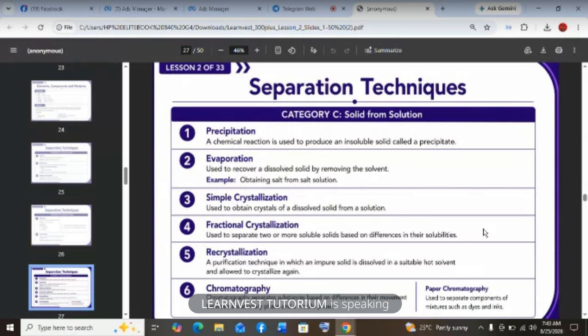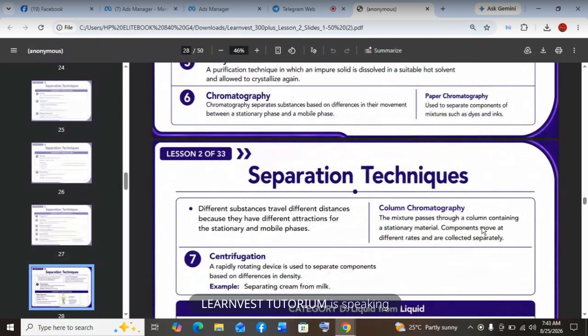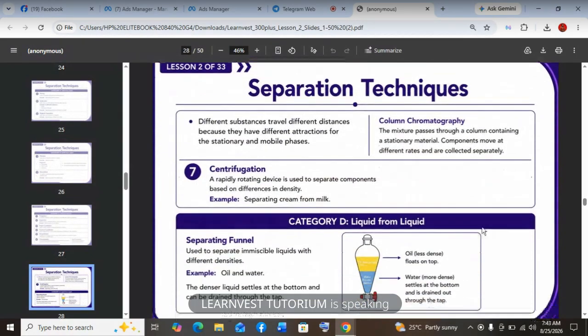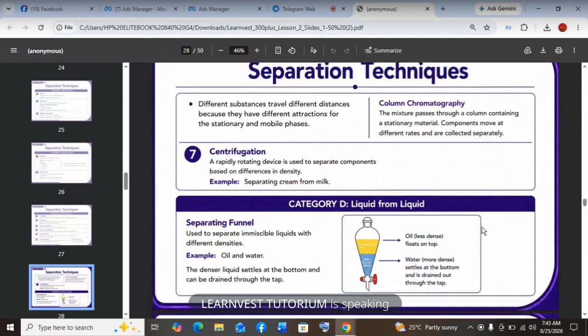technique is separating a liquid from a solution. Here we have distillation and we also have fractional distillation. So distillation, the simple distillation is just you heat and then the liquid turns to vapor and moves through a condenser and the vapor condenses and forms a pure liquid.